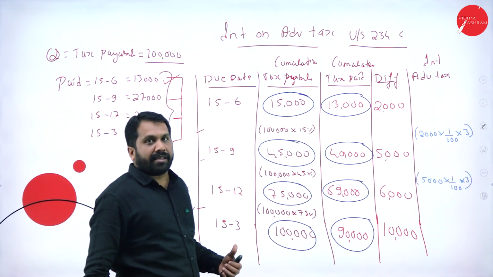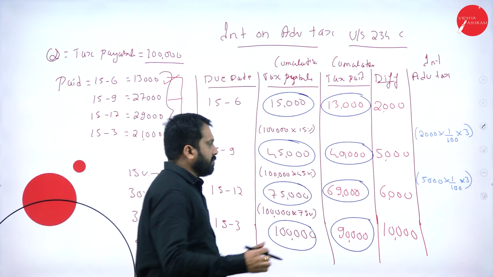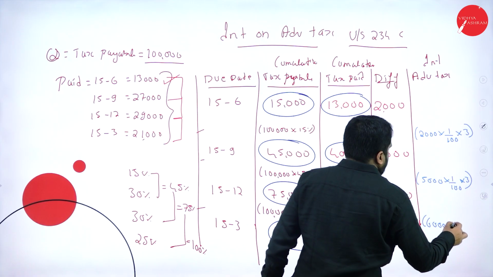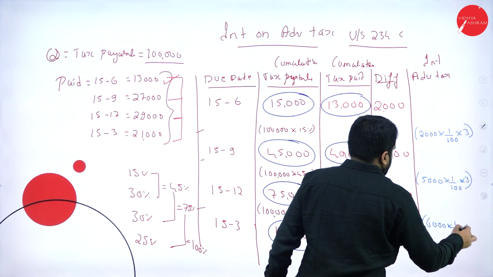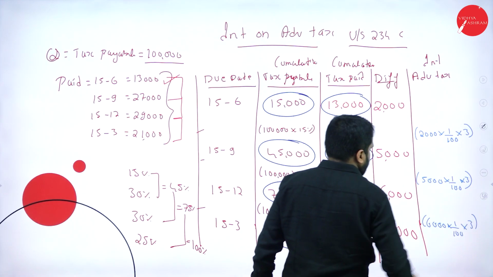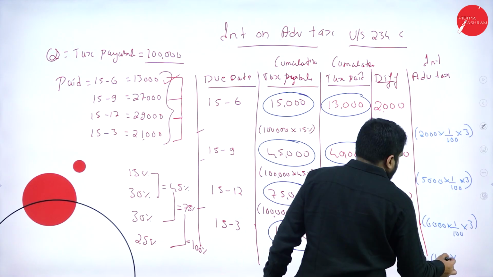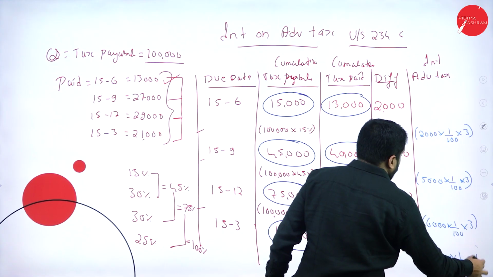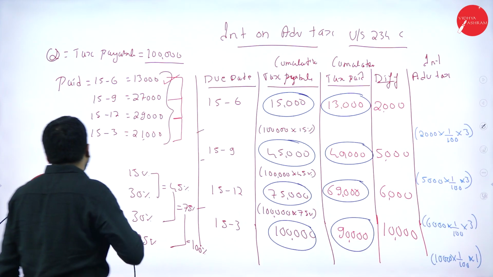Whatever the 1% is given, that is per month, not per annum. Next, 6,000 into 1% into 3 months. And the last one, 10,000 into 1% for 1 month. I'll tell you why it is.